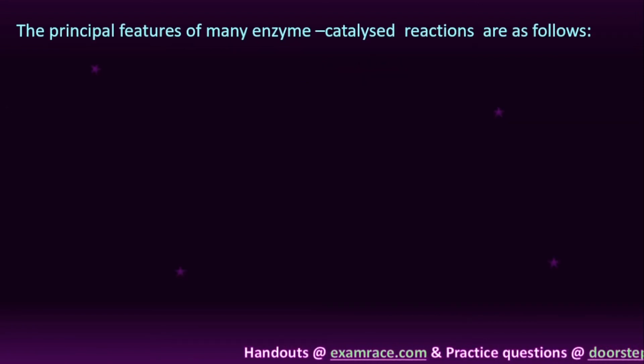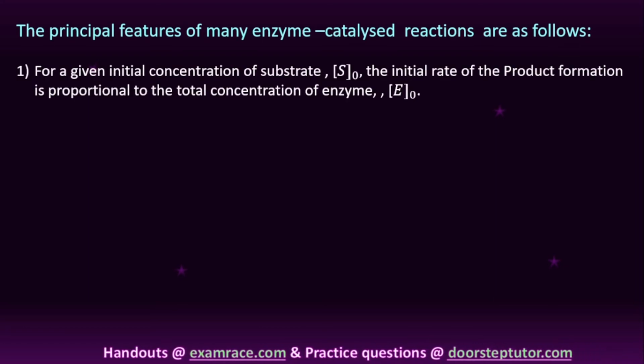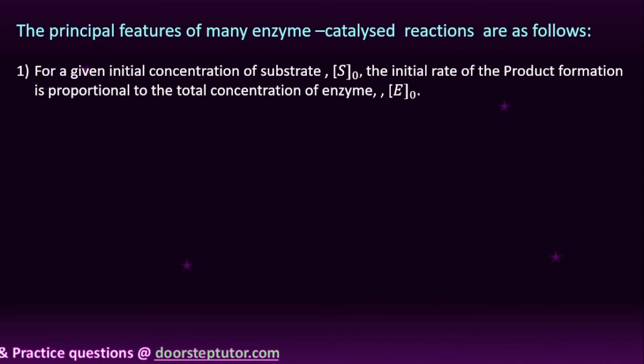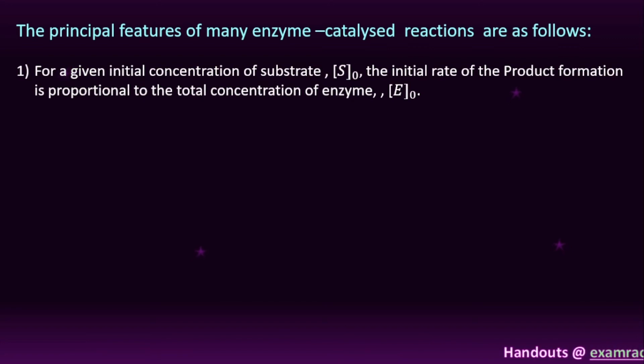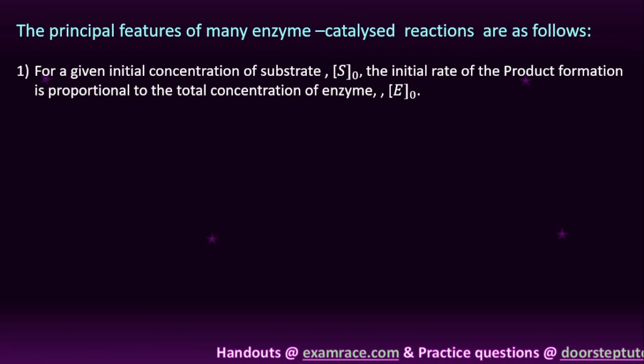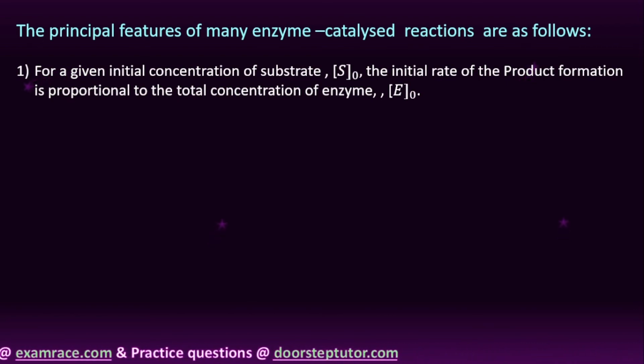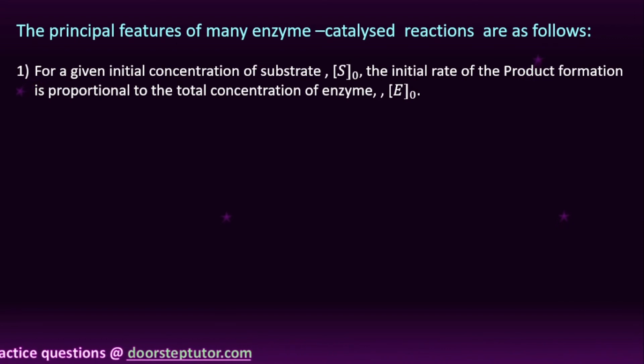Okay, right. The principal features of many enzyme catalyzed reactions are as follows, student. The first point: for a given initial concentration of substrate, the initial rate of product formation is proportional to the concentration of enzyme, that is E naught. Generally in an enzyme catalyzed reaction, the reaction between a substrate and enzyme forms a lock and key bond, then forms an intermediate enzyme substrate complex, and after that the enzyme is released and forms a product.